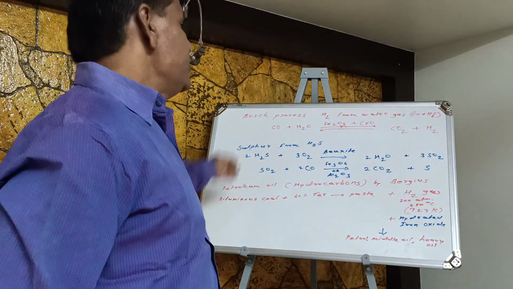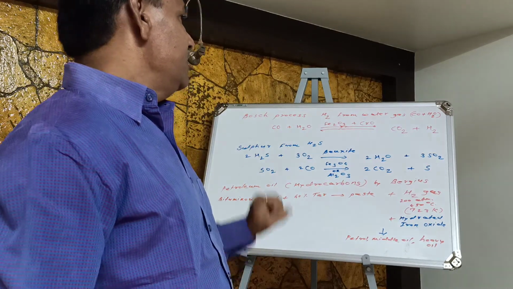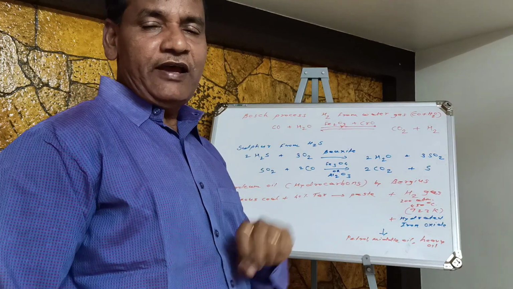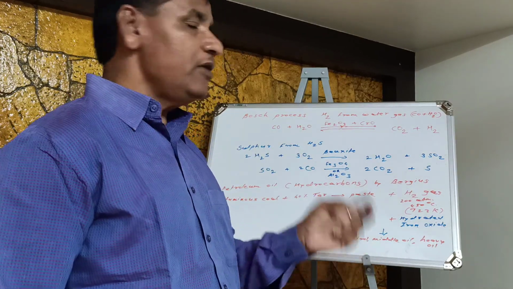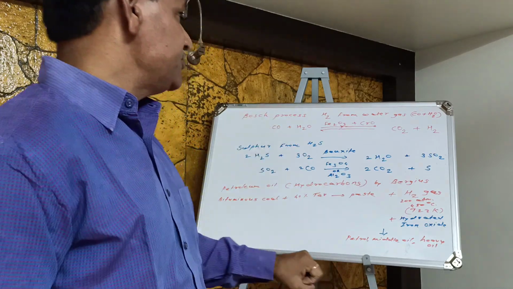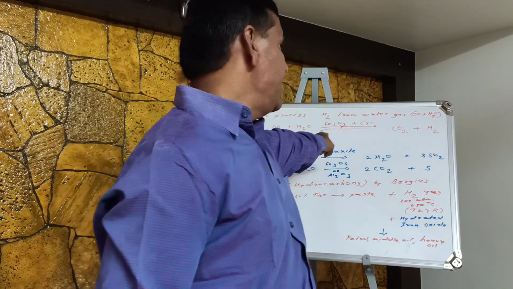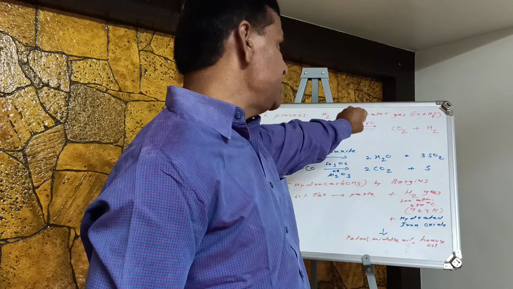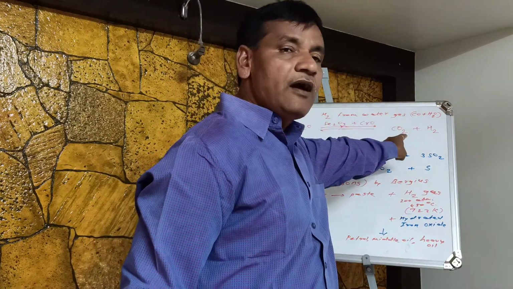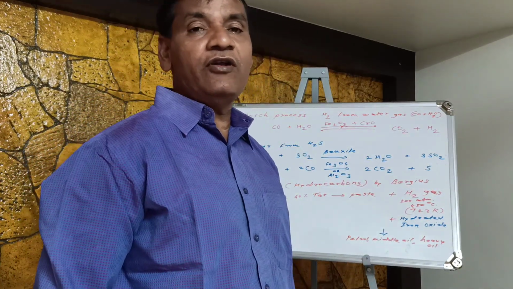Here, the first reaction I have written is the Bosch process reaction. Here, hydrogen is obtained from water gas, and water gas is the combination of carbon monoxide plus H2O. So from this water gas, in presence of Fe2O3, that is ferric oxide, and chromium oxide, this combination is used for conversion of carbon monoxide into carbon dioxide plus H2, that is hydrogen gas, is generated or manufactured.